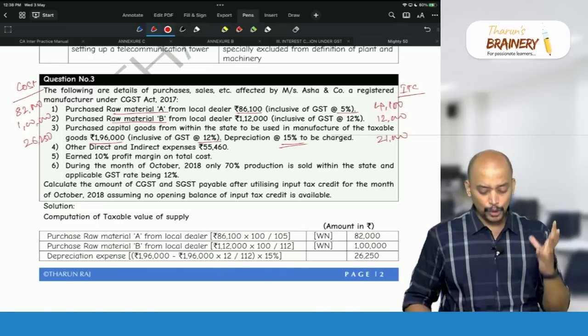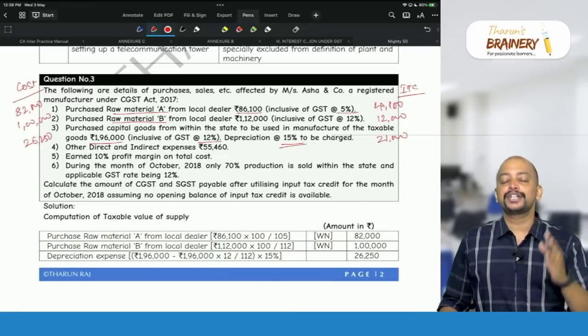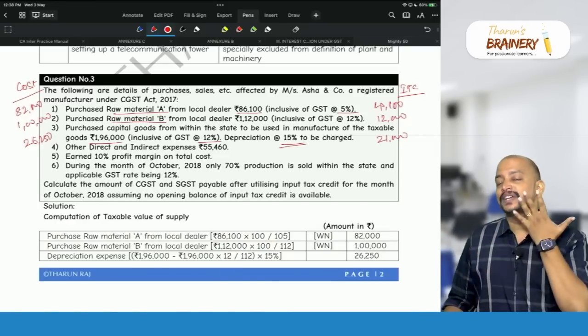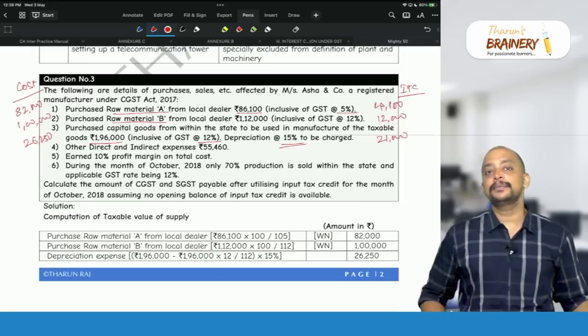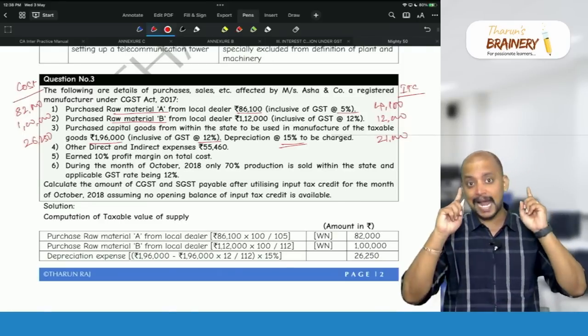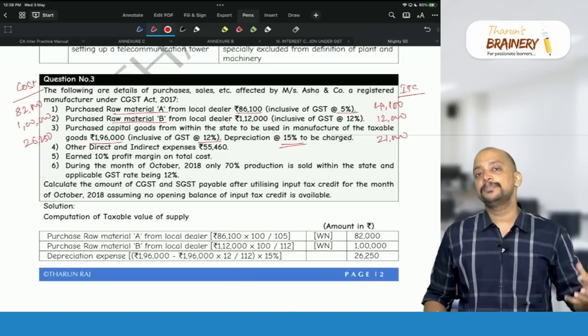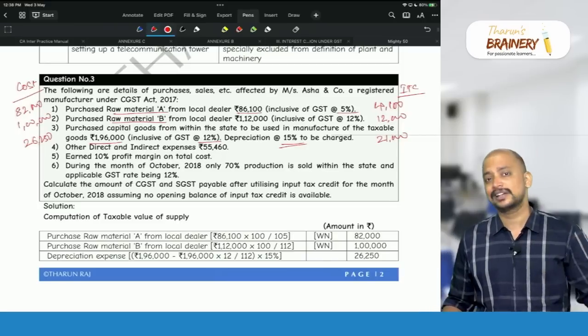Hope you understood how we got this. 1,96,000 into 12 divided by 112 is the ITC component. That ITC can be taken fully, and for capital goods we can take ITC fully in the month of purchase itself, no issue. Whereas the remaining part is cost. Cost fully should not be added to the cost of production because only depreciation should be taken. How much is the depreciation? 15%. Due to that reason, the cost into 15% is taken into the cost of production.